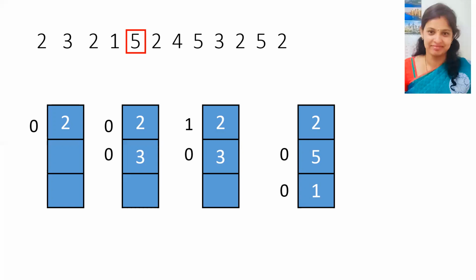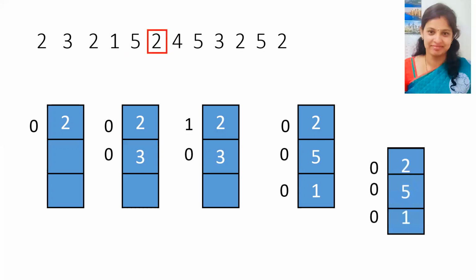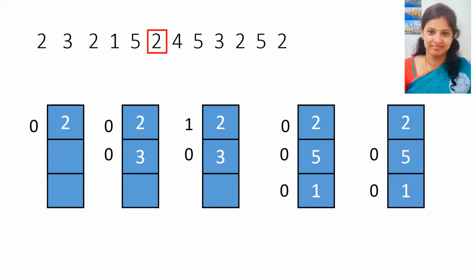Next we require 2 in the memory, and 2 is available in the frame. So there is no page fault, but again 2's reference bit is set to 1, and for 5 it remains 0.